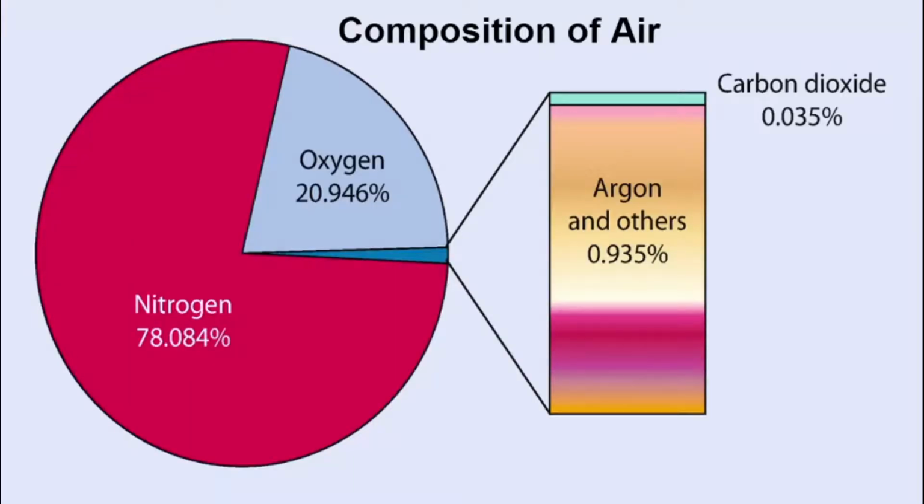Now let's learn about the composition of air. The air that surrounds us is made up of different gases. It contains 78% nitrogen, 21% oxygen, and the remaining 1% consists of water vapors, gases such as argon, helium, neon, carbon dioxide, ozone, etc.